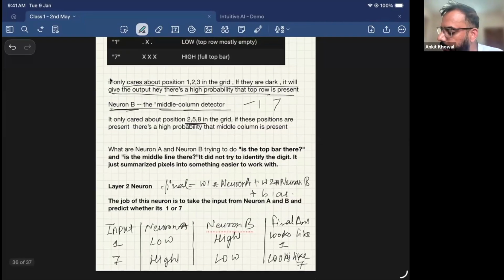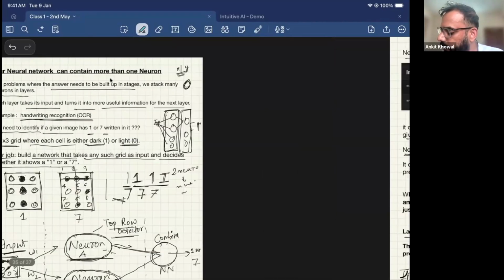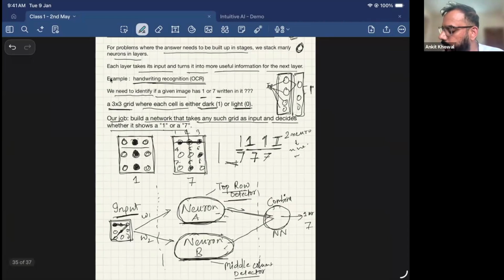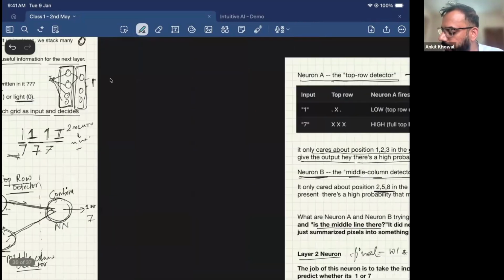So what are neurons A and B trying to do? Is the top bar present there or not? Is the middle line there or not? Now the third neuron, the layer 2 neuron in our example, will combine the input provided by this neuron and this neuron and give you the answer whether it's 1 or 7, right?